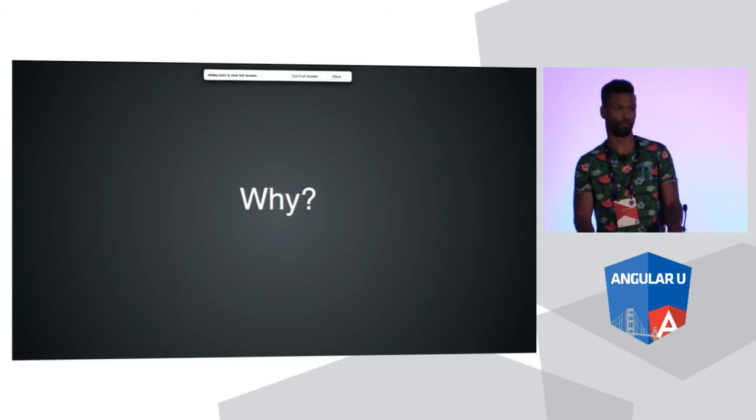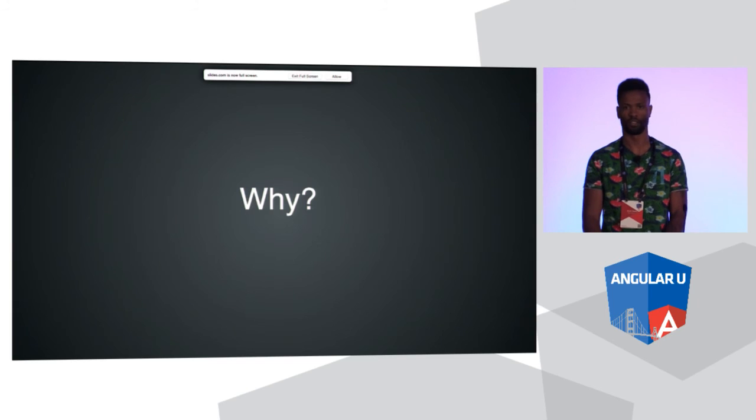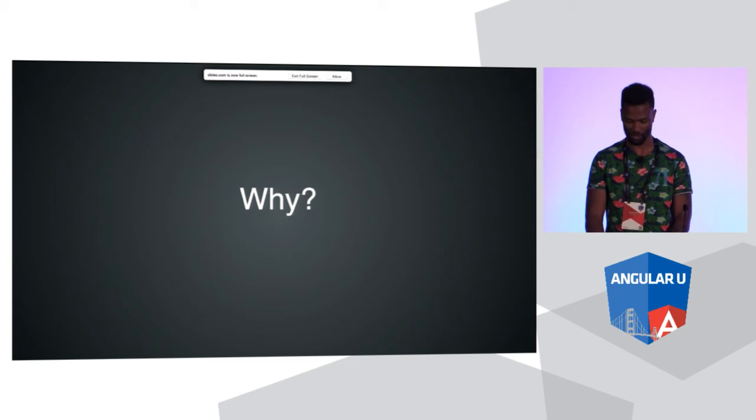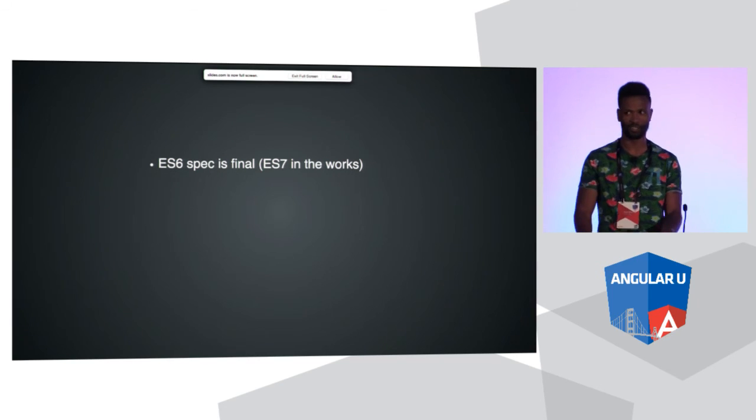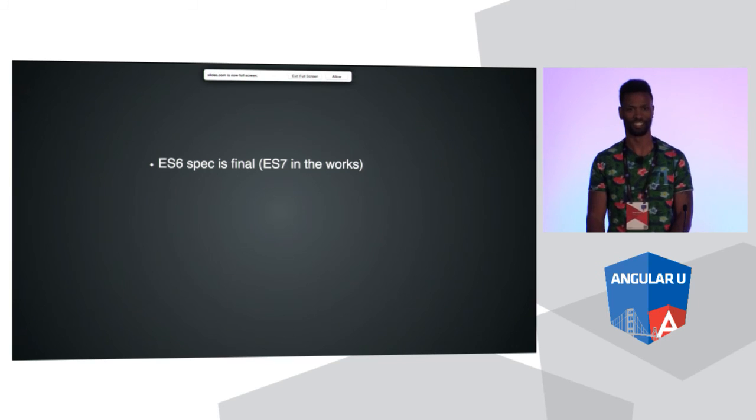So why do we want to use ES 2015 other than not being left behind for a month until something new comes out? Because that's how it works. Well, the ES6 spec is final. As of last week, it's final, it's done. So it's coming. So if you've been thinking, oh yeah, it's not ready, I don't really care, no, it's here. It's done. There's no more of that. And ES7 is already in the works, and we're going to use some of those features today.